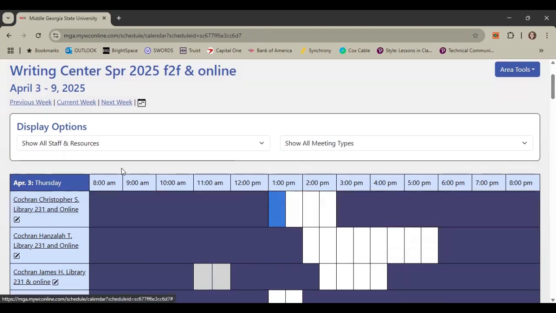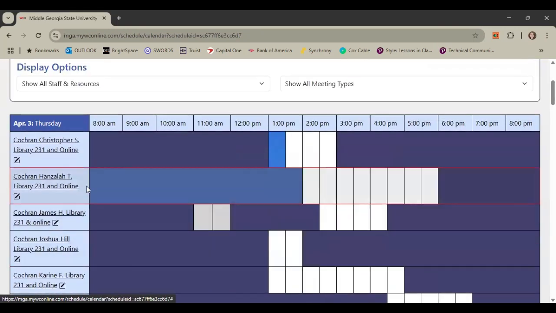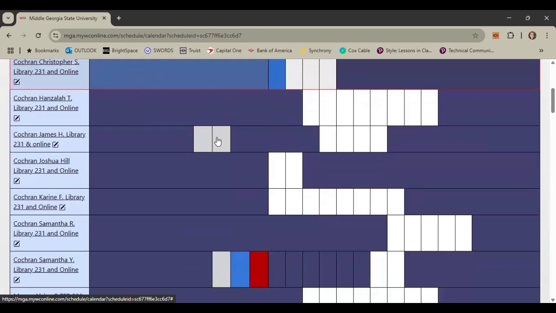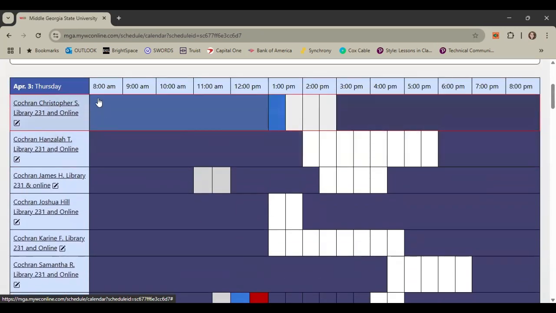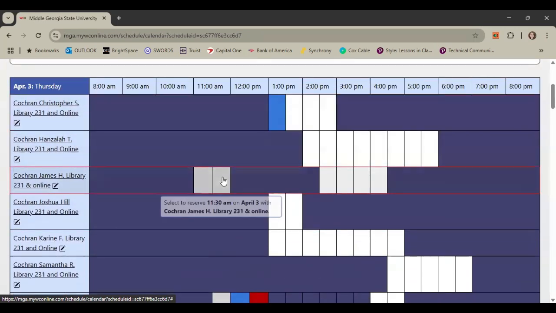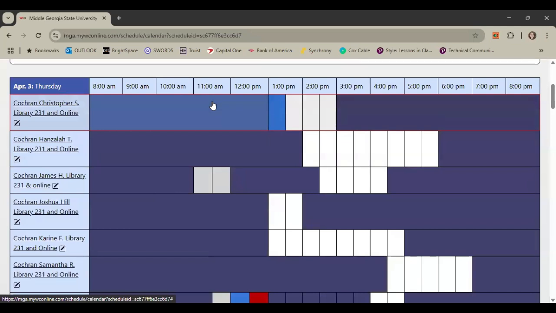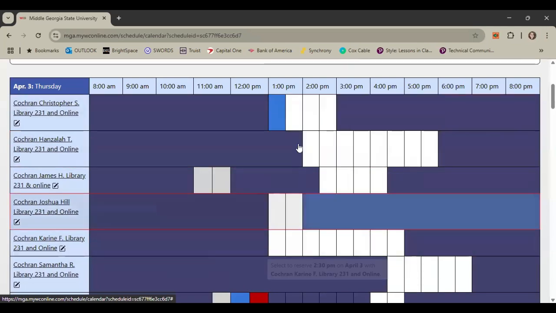As you can see, the schedule is from 8 a.m. to 8 p.m., but that is not always full. So obviously today it's April 3rd, Thursday. So no one was working at 8 a.m. this morning. We are often open from 11 to 6, sometimes a little bit later than that, depending. So you can make an appointment with any of these people at any of the white blocks time slots.